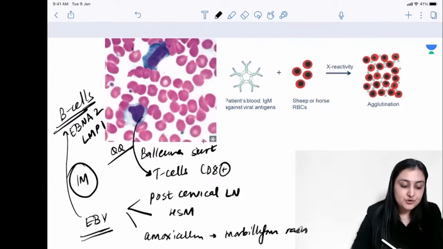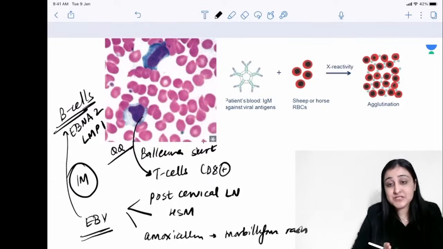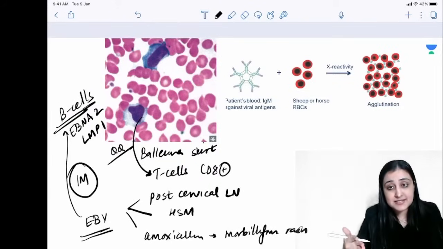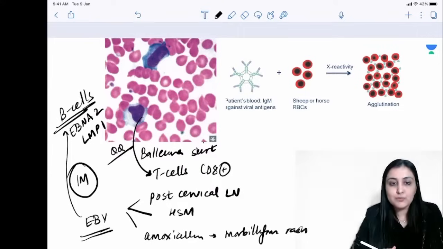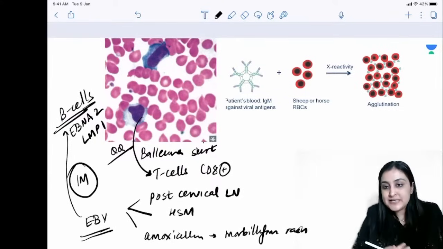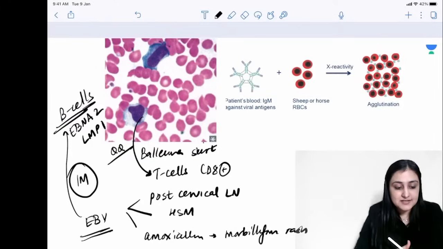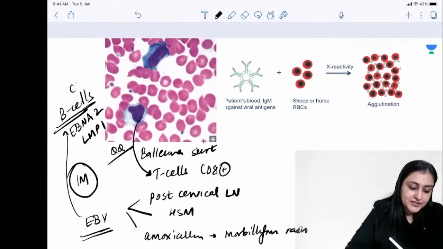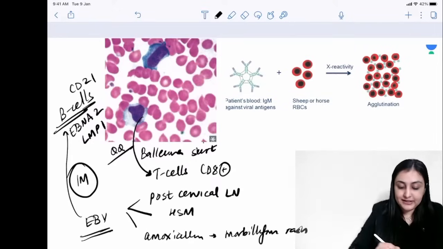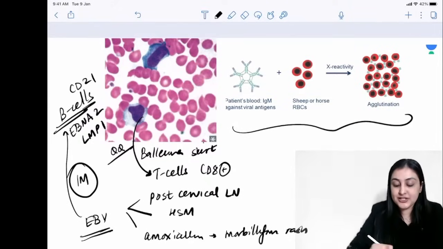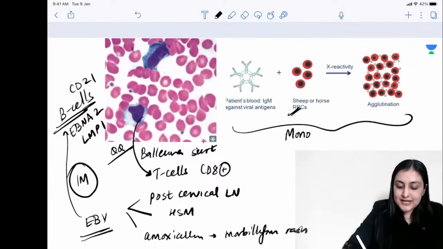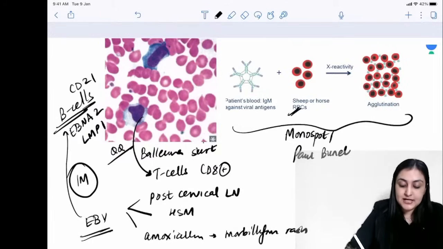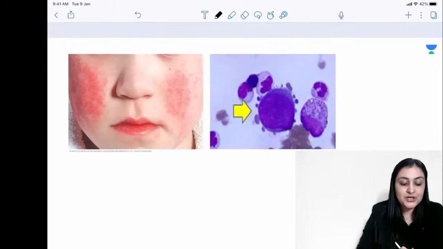So these are the targets through which it infects the B cells, and that is why Epstein-Barr virus is associated with so many cancers. It's associated with Hodgkin's lymphoma. It is also associated with DLBCL. It is associated with nasopharyngeal CA, right? So many cancers it is associated with. Yeah, so it enters via CD21 receptors. Perfect. And this test that you are seeing, agglutination test, wherein it reacts with sheep or horse RBCs, this is called the monospot test or Paul Bunnell test. Frequently tested. So these are all of the facts you want to know about EBV.